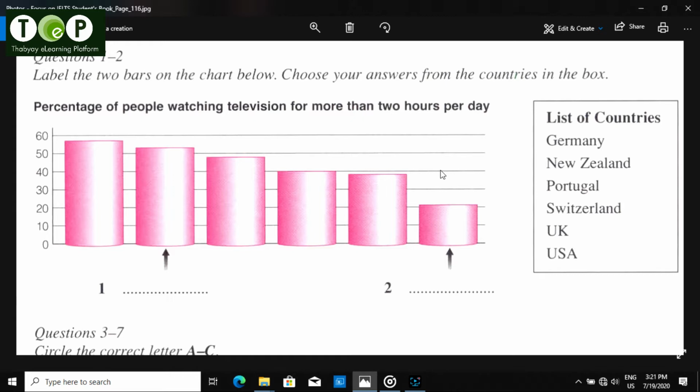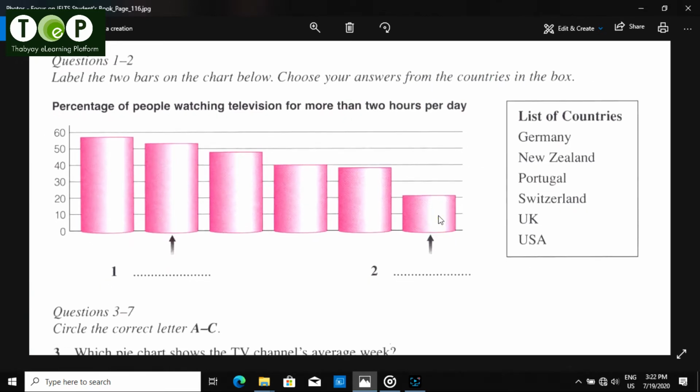Some of the other results were quite surprising, actually. For example? Well, I would have expected the USA to be high on the list, but it came quite far down with 40%. Other countries like Germany were much higher. And then the country with fewest heavy viewers turned out to be Switzerland. I would have guessed maybe Portugal. Thanks. Well, that's useful data.